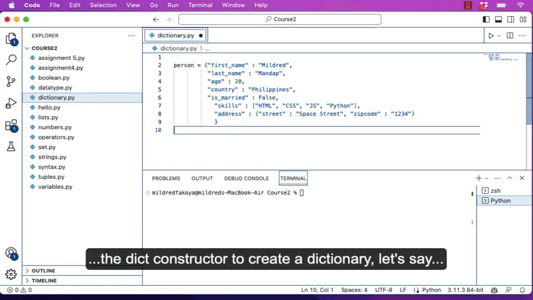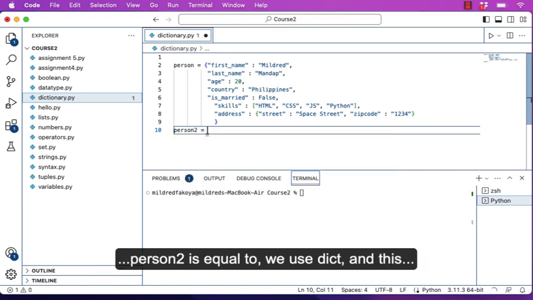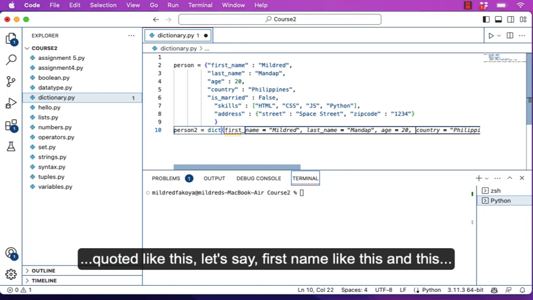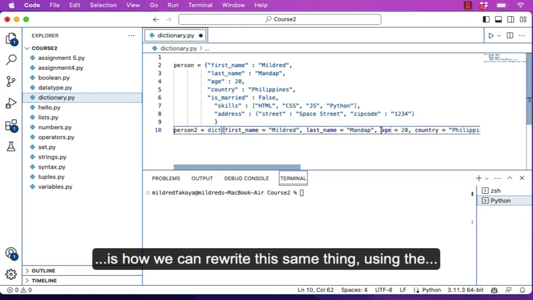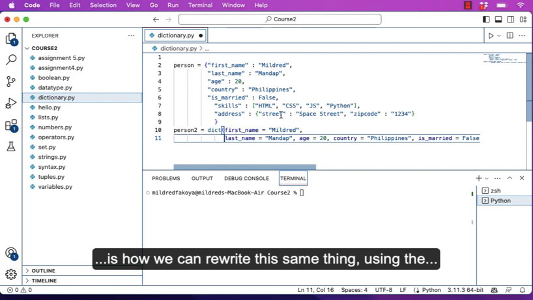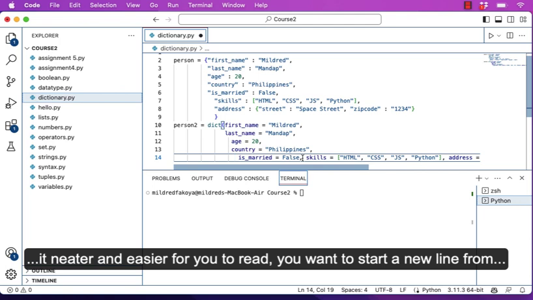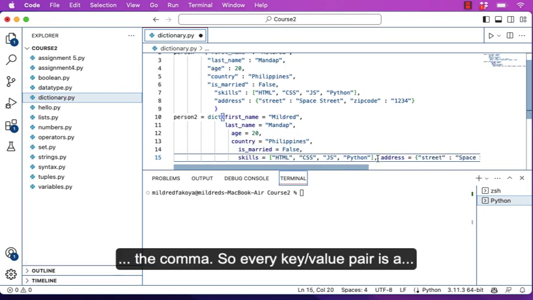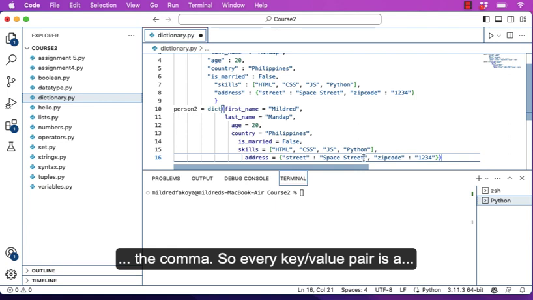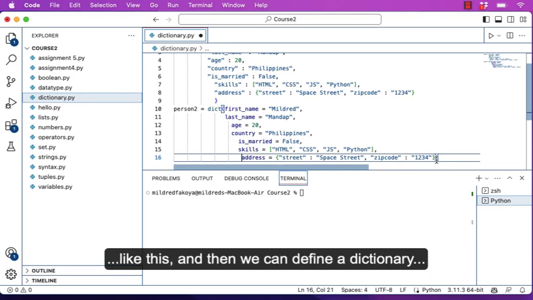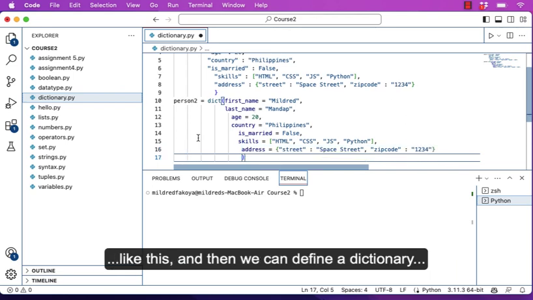We can also use the dict constructor to create a dictionary. Let's say person2 is equal to, we use dict, and this time we are going to have the keys not quoted like this. Let's say first name like this, and this is how we can rewrite this same thing using the dict method or using the constructor. If you want to make it neater and easier to read, you can start a new line after the comma. So every key value pair is a comma separated item in the dictionary like this. So we can use dict like this, and then we can define a dictionary.